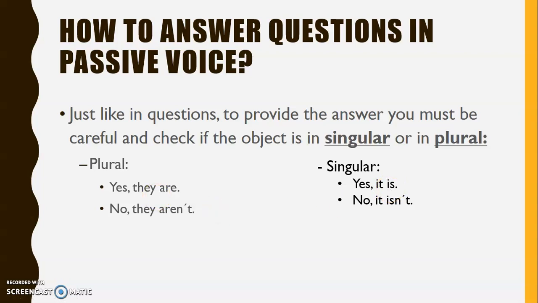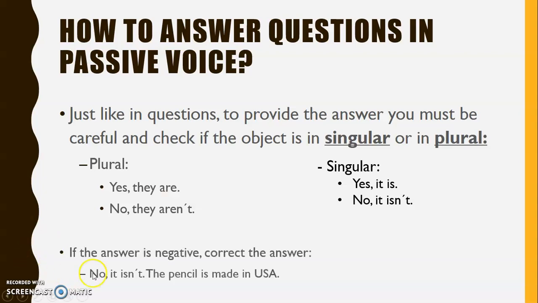One last thing, guys. You must be careful that if the answer is negative, for example in plural, no they aren't, or in singular, no it isn't, you have to correct the answer. So you have to explain where it is from, where the object was made. So, no, it isn't, and you explain: the pencil is made in USA. You have to do it only if the answer is negative.